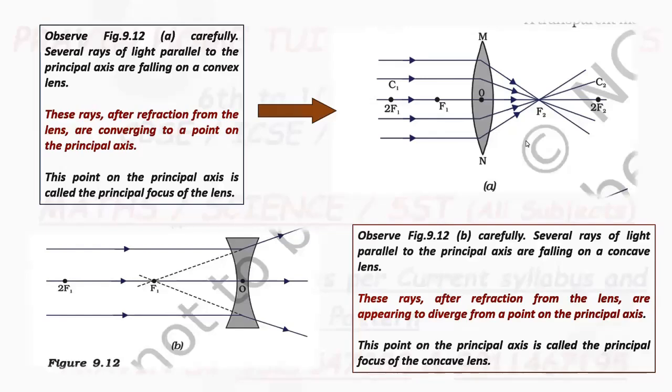Now, as per sign convention, the new Cartesian sign convention, the focal length of a convex lens is positive because it is measured on the right hand side.